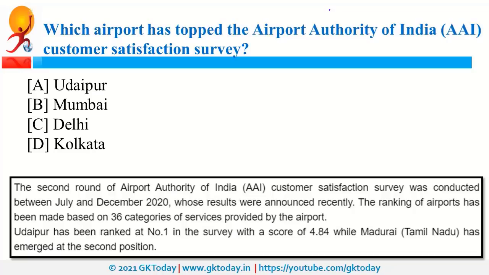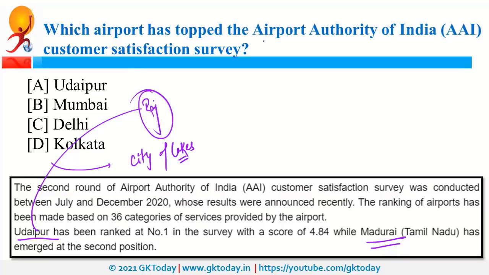So, as per this survey by AAI, Udaipur is on top position and Madurai in Tamil Nadu is on second position. Udaipur is in Rajasthan. Udaipur is known as the City of Lakes. So this AAI is Airport Authority of India. It is a statutory body and it is under Ministry of Civil Aviation.